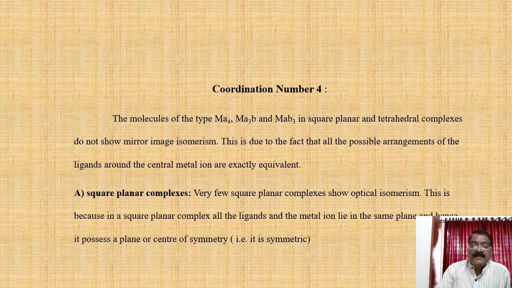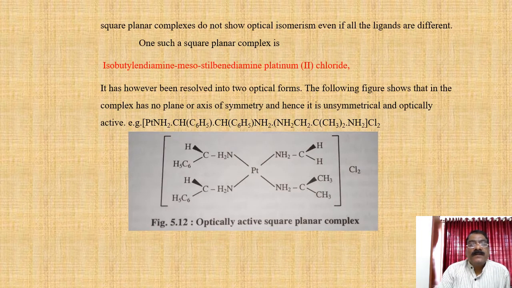That is, it is a symmetric compound, and symmetric compounds cannot show optical activity. Square planar complexes do not show optical isomerism even if all ligands are different.